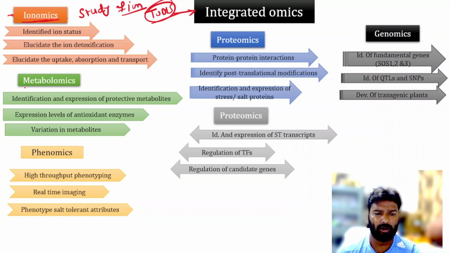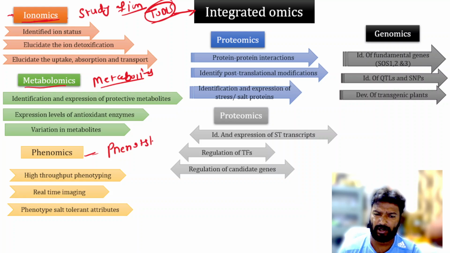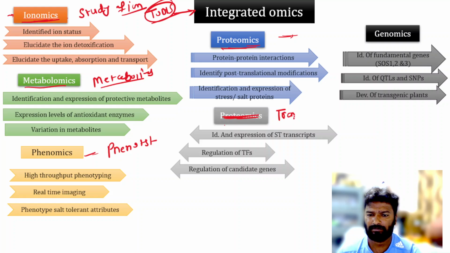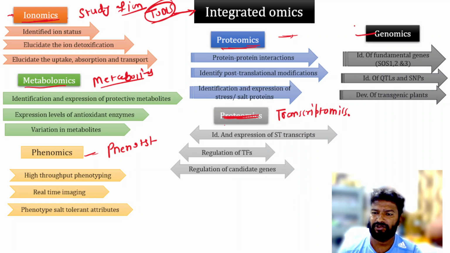Metabolomics means study of the metabolites. Phenomics is used for phenotyping or high throughput phenotyping. Proteomics, study of the proteins. This is transcriptomics. And finally genomics means gene interactions.